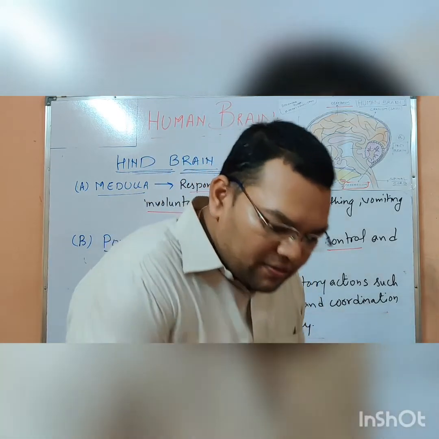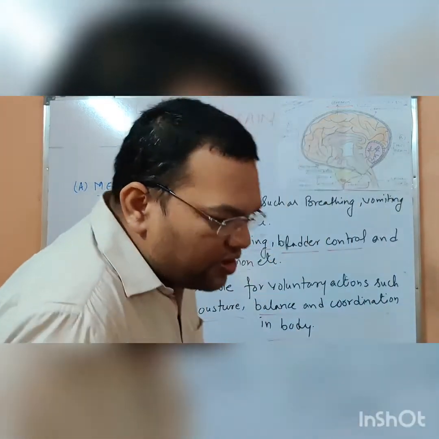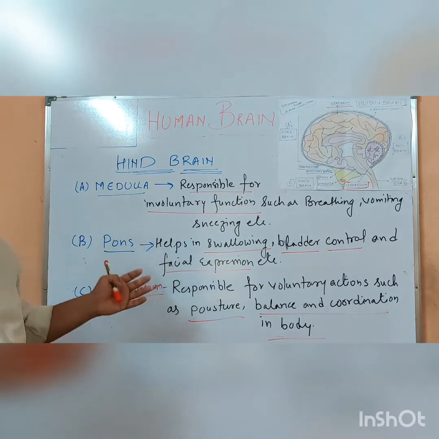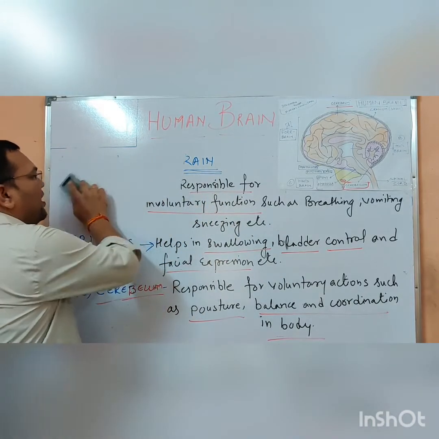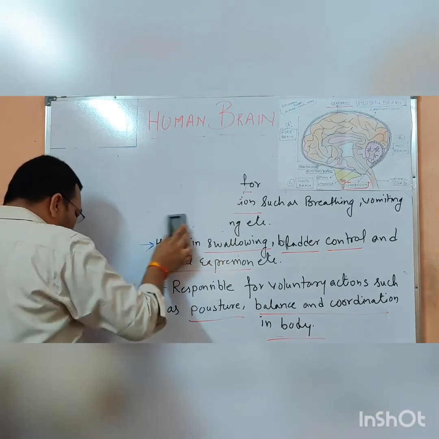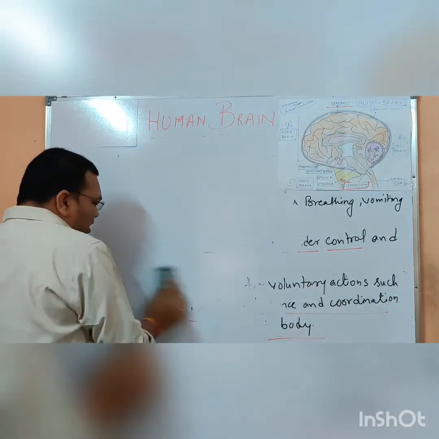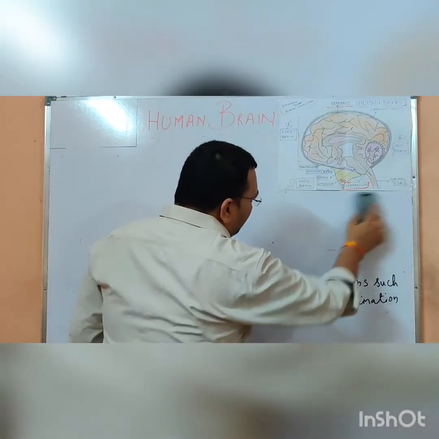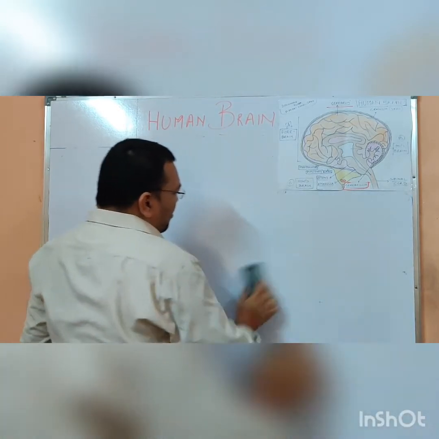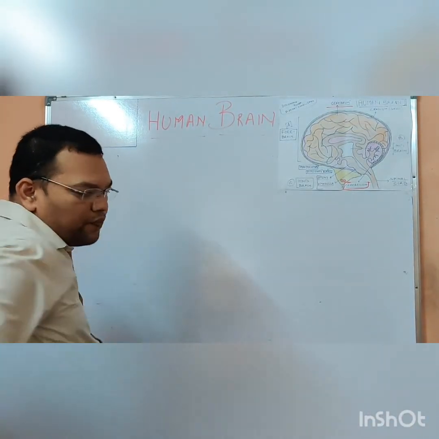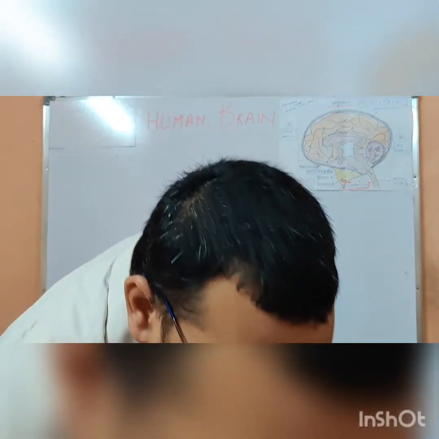I have written all the functions on the board. So please go through these functions and the diagram of the human brain. Now the next portion of your NCERT book is how these organs are protected.